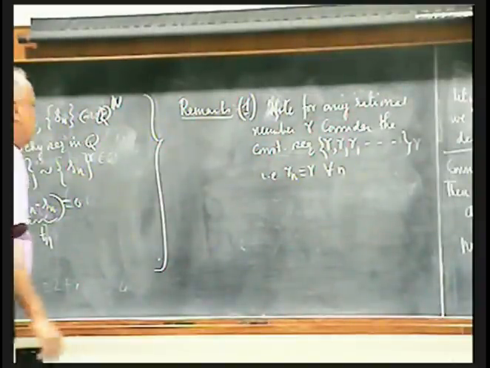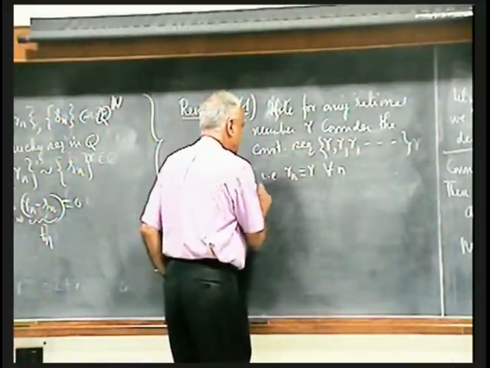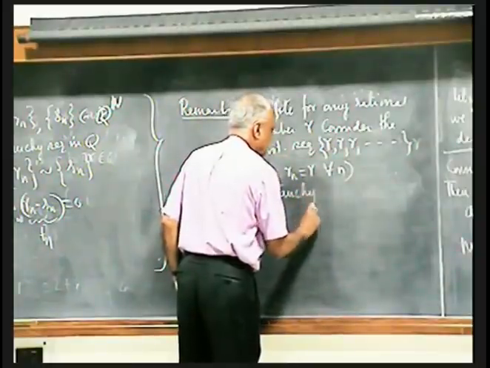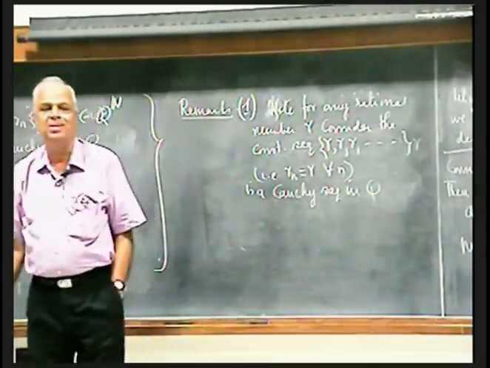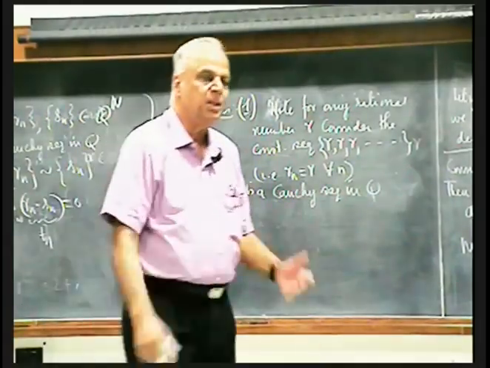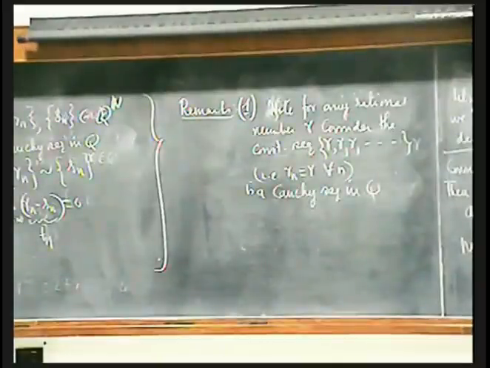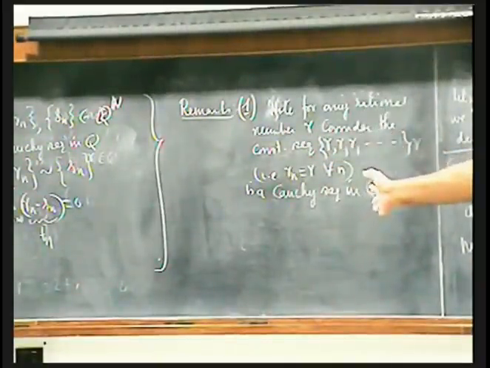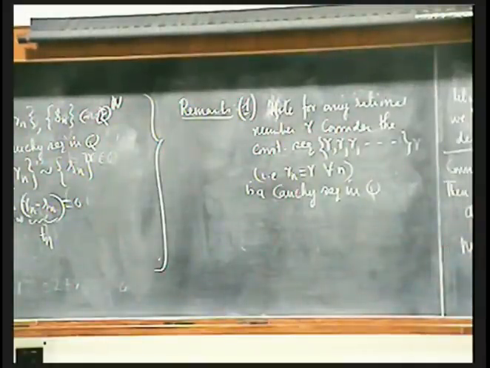This sequence is a Cauchy sequence. Why is it a Cauchy sequence? When is something a Cauchy sequence? The difference between two terms becomes small as we go beyond a certain stage. But the difference between any two terms is 0 here. There is no question; already they are small.